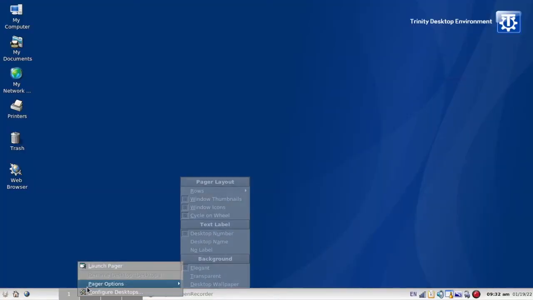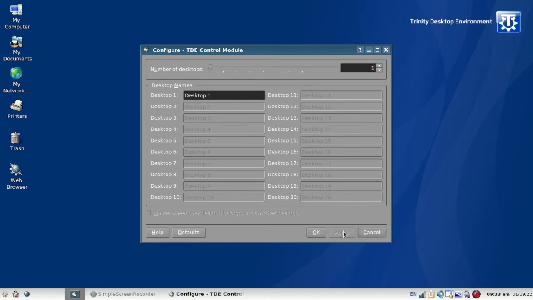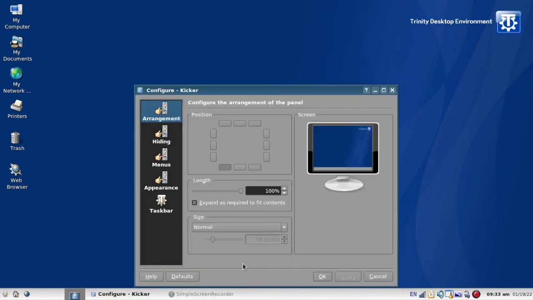Let's look at this. This is called a workspace or desktop switcher. I don't know, I guess I'm using them a little bit more often, but I just don't use them. So you can change it, apply, so now you only see I have one down there, and I'm sure if I just configured the panel, I could take off the workspace switcher altogether. So that's what the configure looks like.